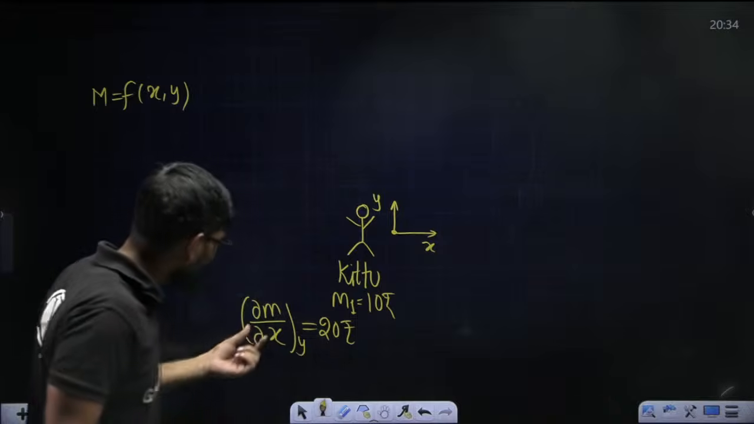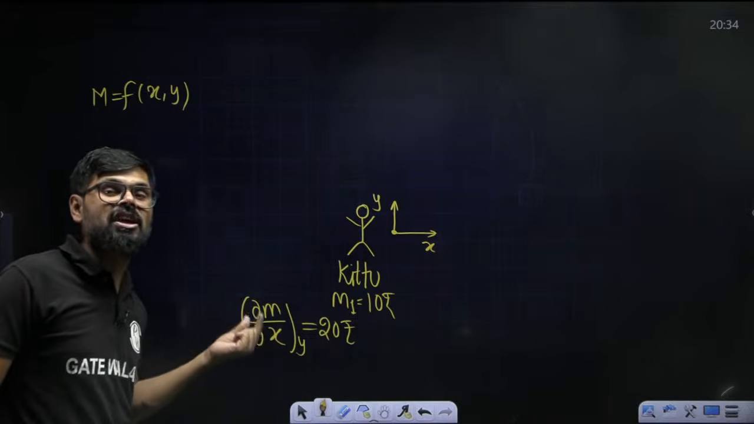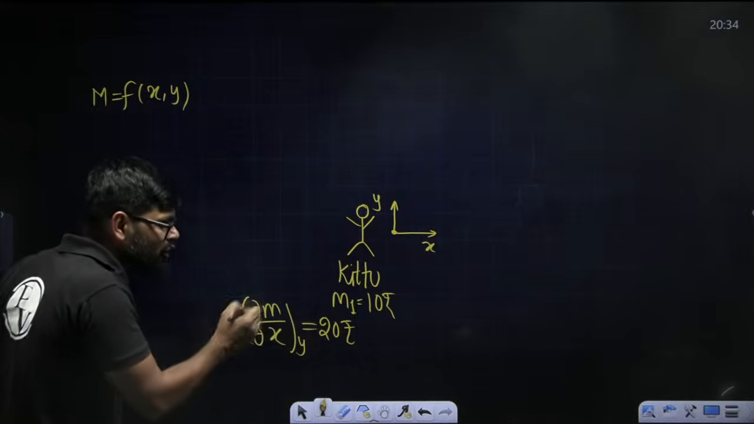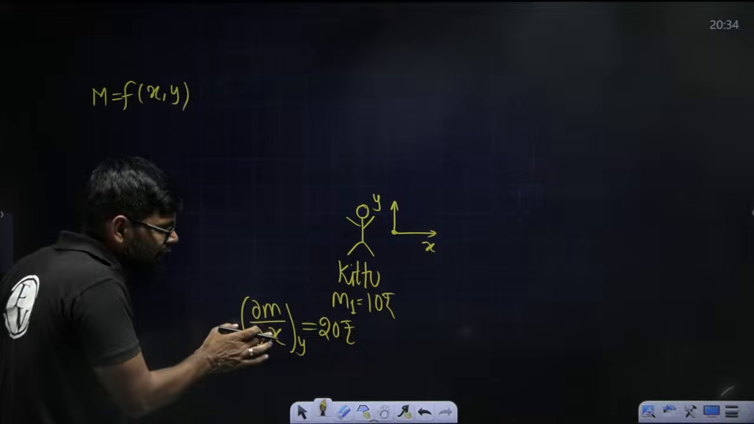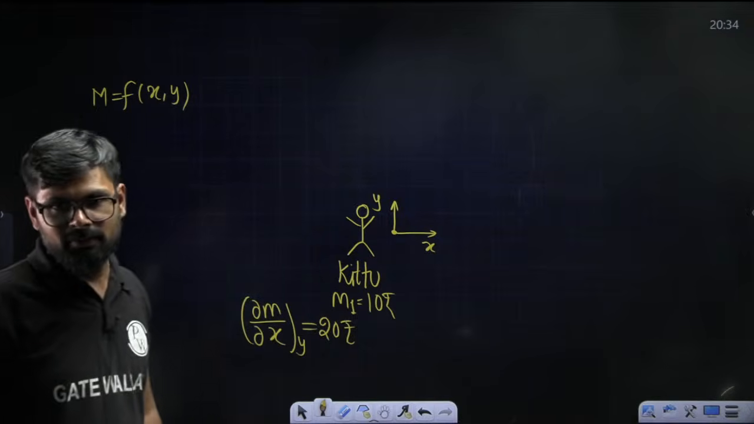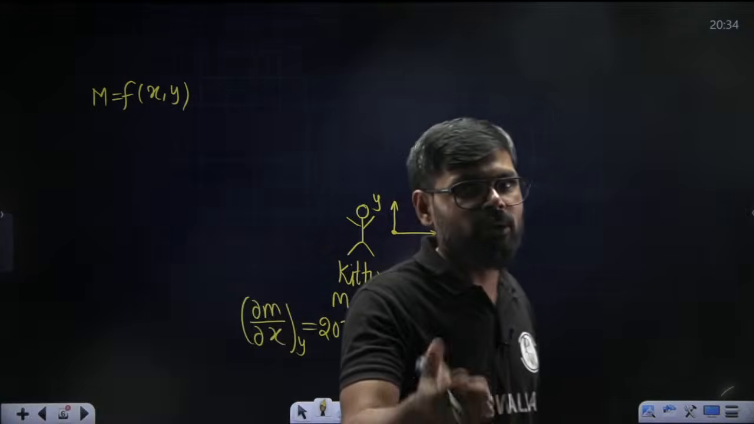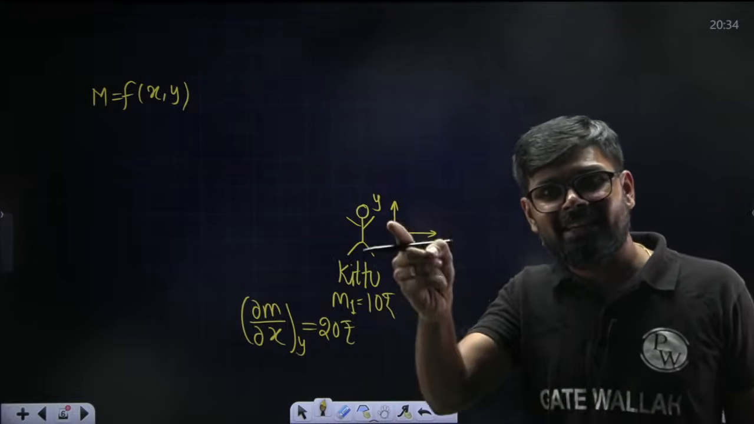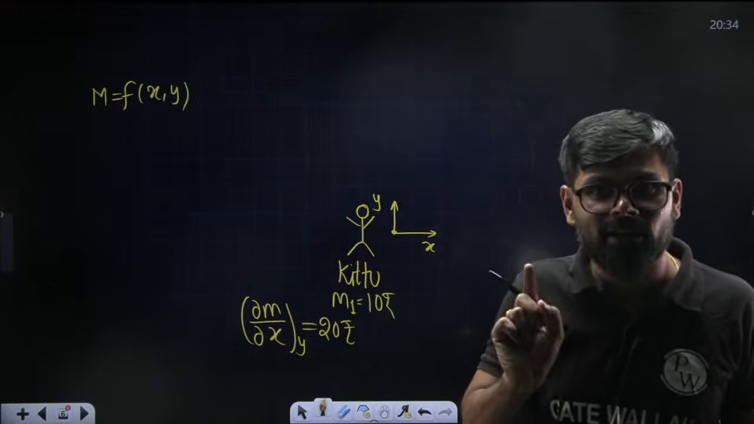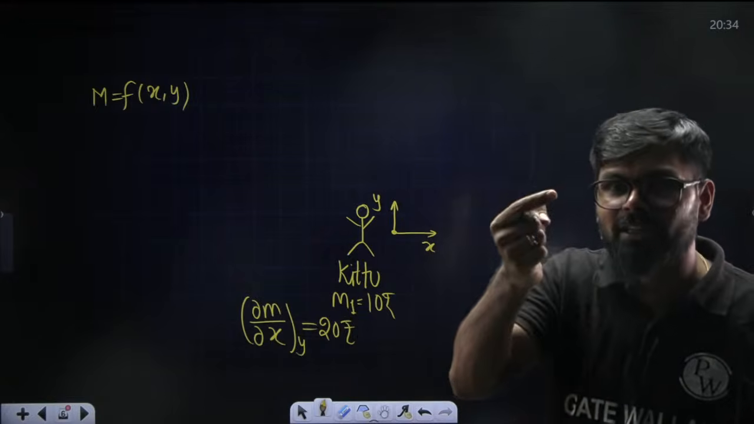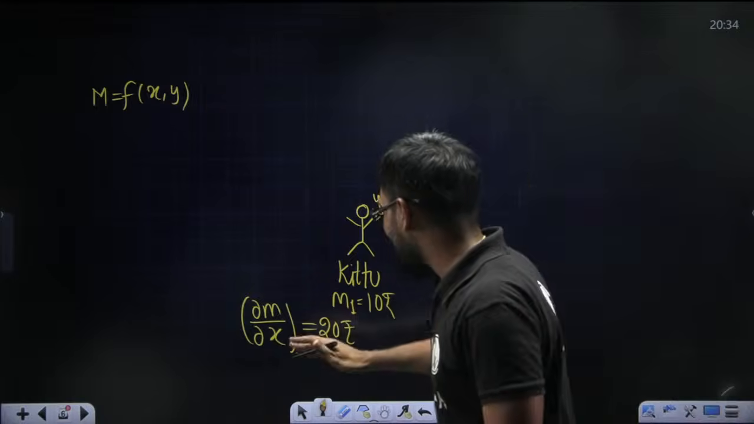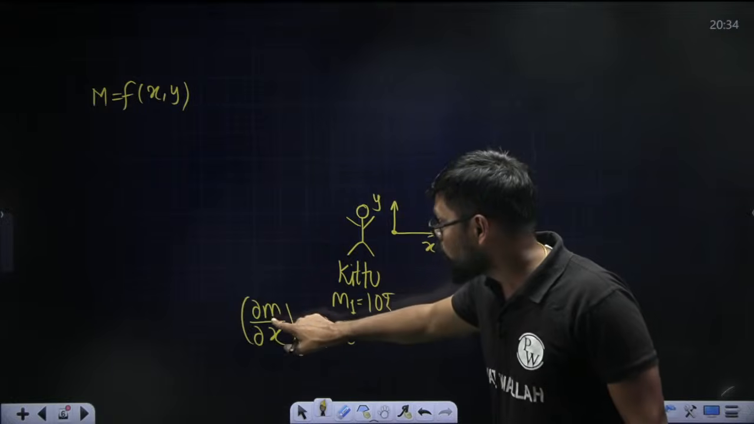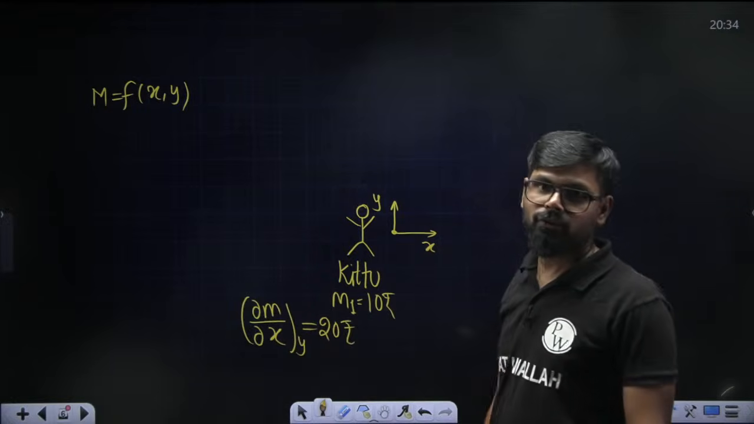Okay. So dou m by dou x means the change of money with respect to x. Dou m by dou x at constant y means the change of money with respect to x is 20 rupees. If x changes by one unit, then the change in money is going to be 20 rupees, because I told Mr. Kit 2, if you go 1 kilometer in the x direction, I will give you 20 rupees.